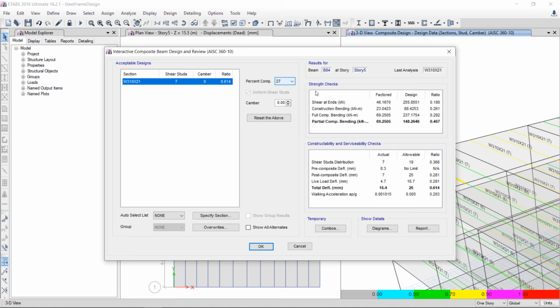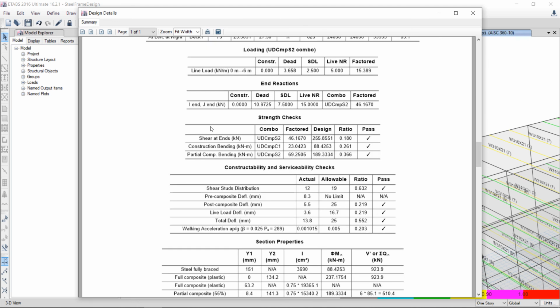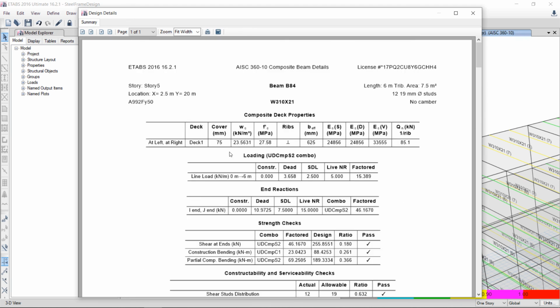For the 27%, here is the design capacity of this beam. If you want to build more composite action, for example 55%, then capacity will increase, and here you have to provide more studs. Here is the deflection criteria. Here is the total deflection in millimeter, 13.8, here is due to live load, and here is the allowable 25 millimeter. That is okay, within the limits. Again, you can also see the report here for the composite beam design. You can also study this in detail.